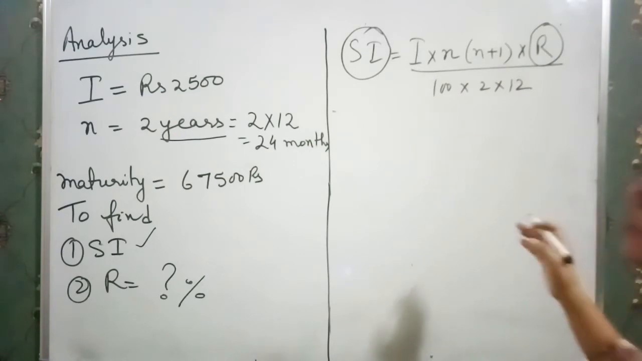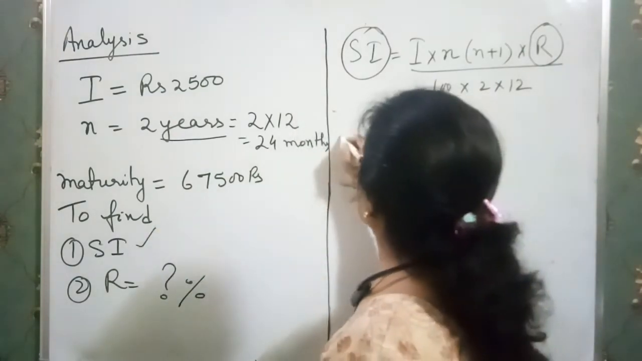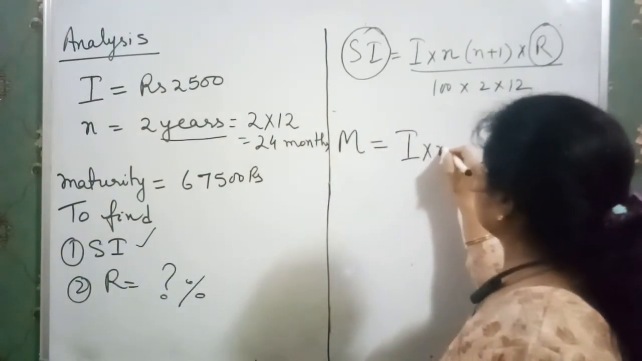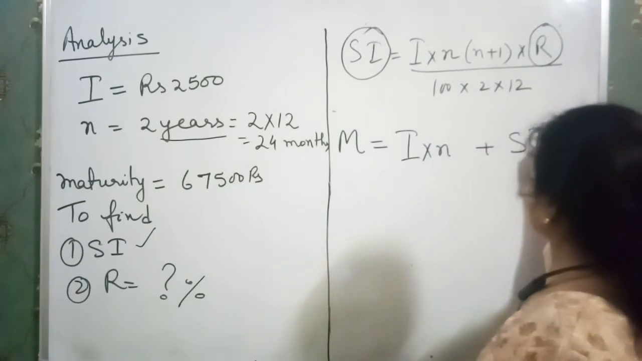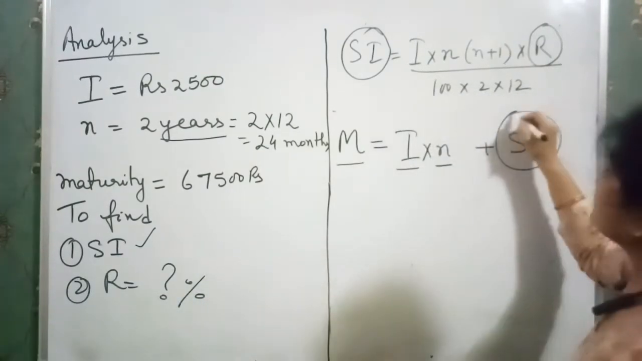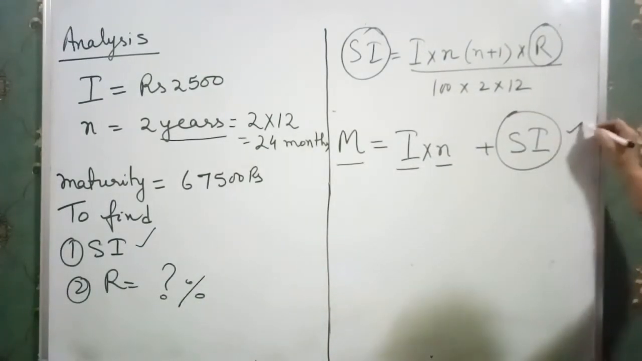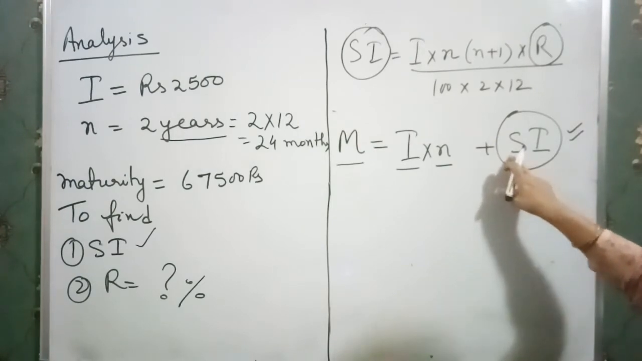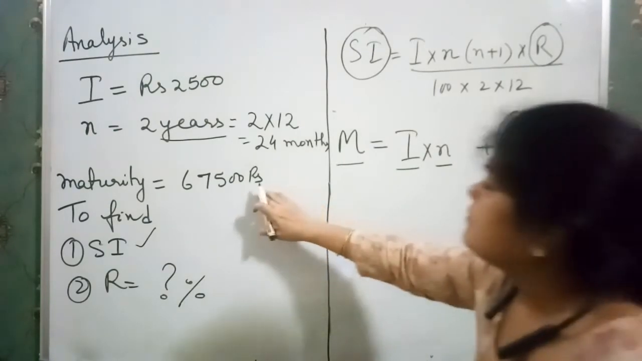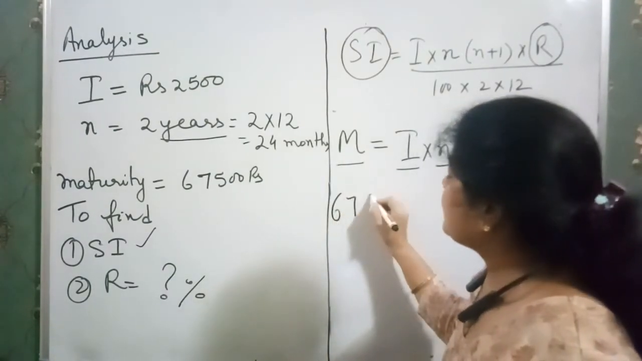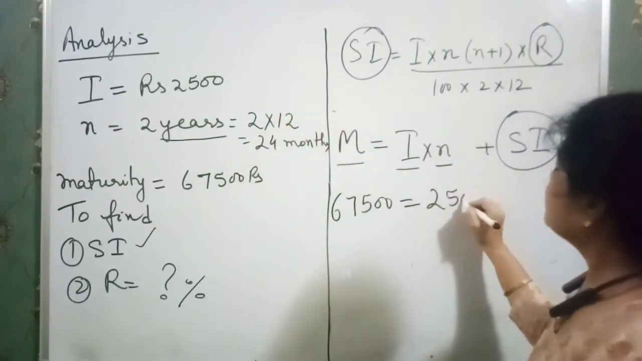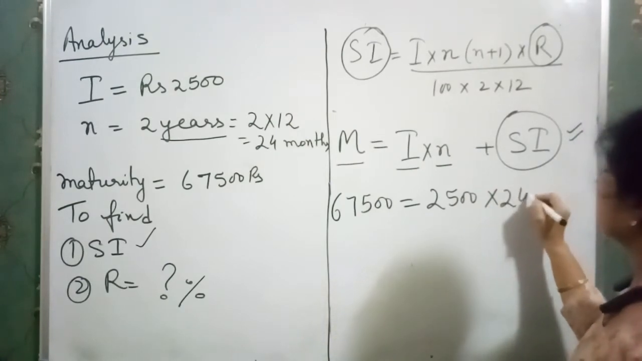So again, what is given? The maturity value. So the formula for maturity value is installment into n plus simple interest. Here we have the installment and n, and only one quantity is not there. So firstly use this formula, and from there we easily get the simple interest. Okay. So I just put all the values here. 67,500. Then installment money is 2,500. Number of installments is 24 plus simple interest.